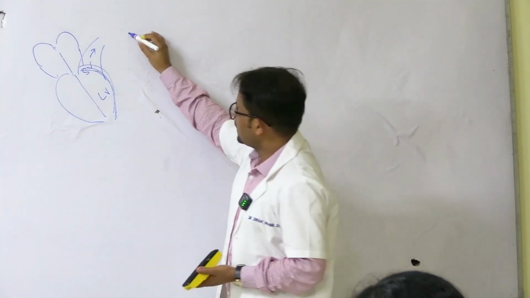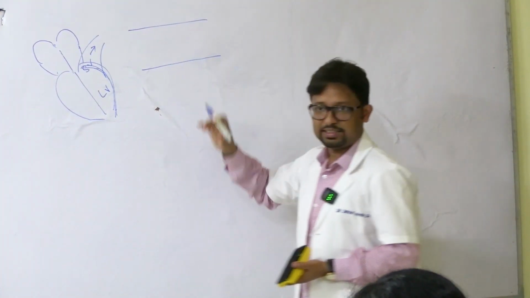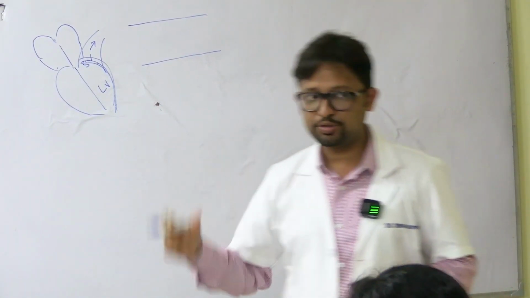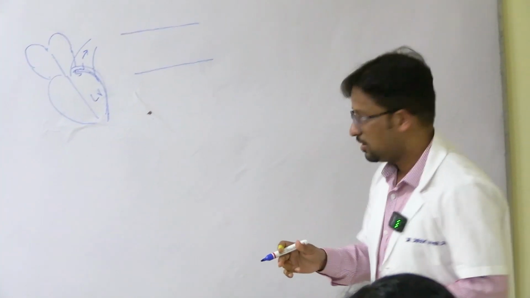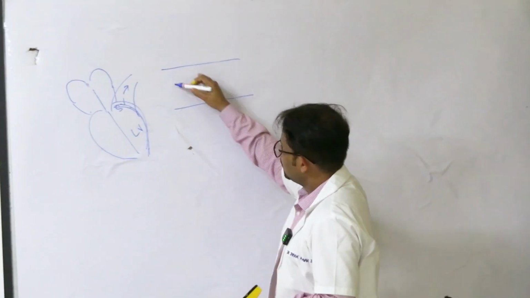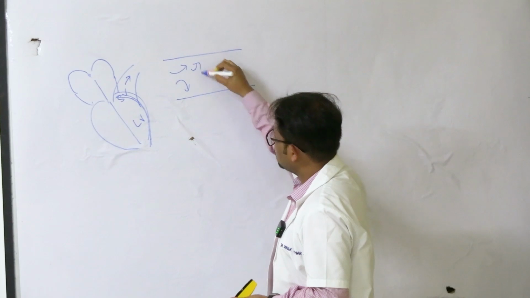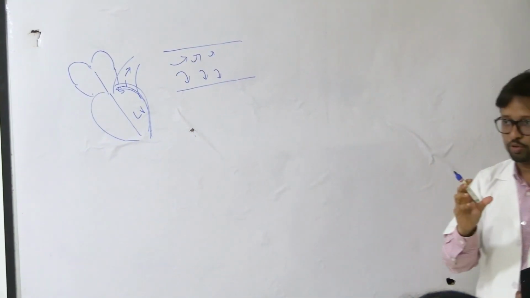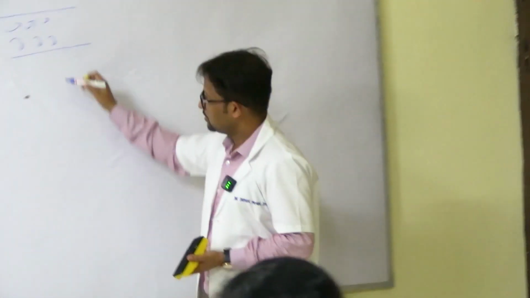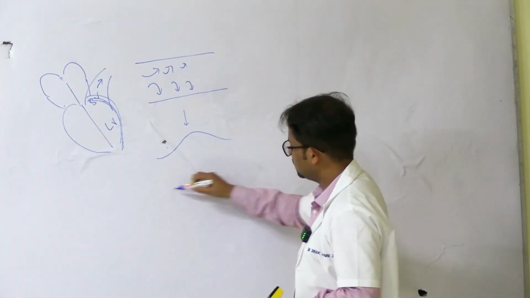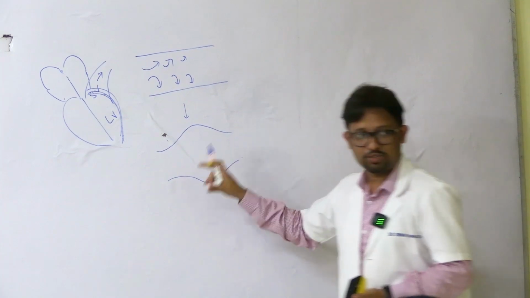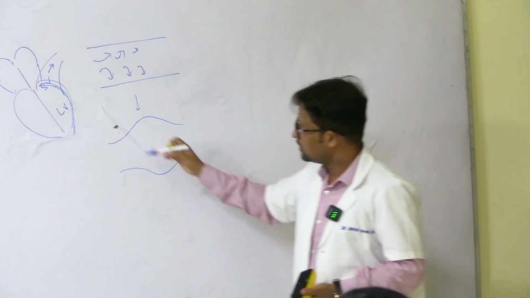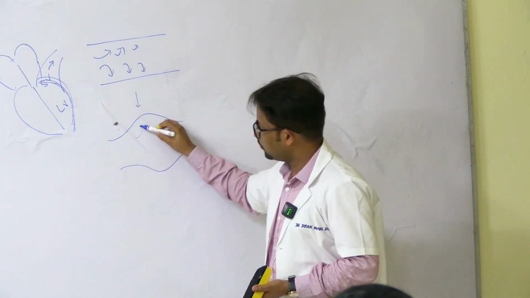Okay. Now aorta is a large artery and it has a considerable amount of elastic tissue in its wall. Now elastic tissue, when it is trying to accommodate 70 to 80 ml of blood with each systole, so what will happen? This will expand. The expansion is made possible because it has elastic tissue. So for every systole, the stroke volume gets accommodated here.